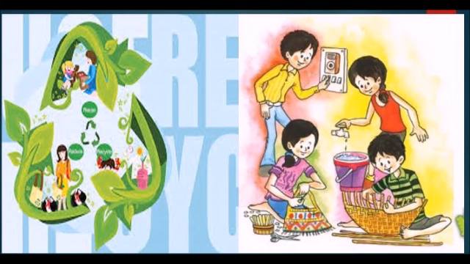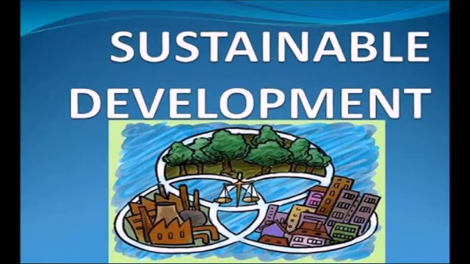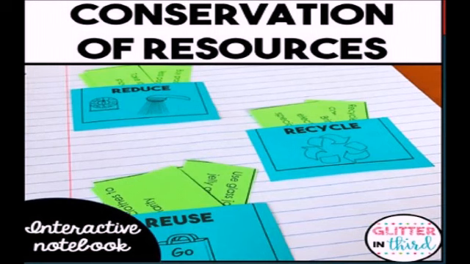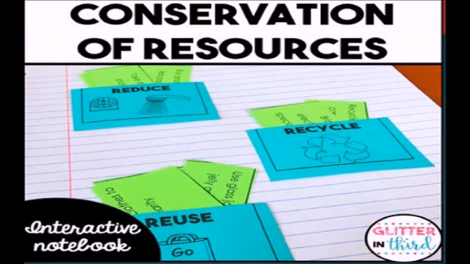Balancing the need to use resources and also conserve them for the future is called sustainable development. So here we come across two terms. One is resource conservation and the other is sustainable development. Resource conservation tells us to use resources carefully and give a chance for those resources to get renewed.